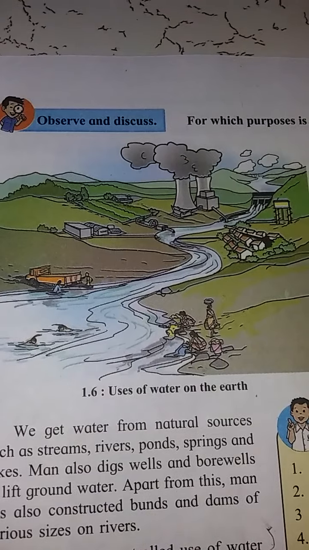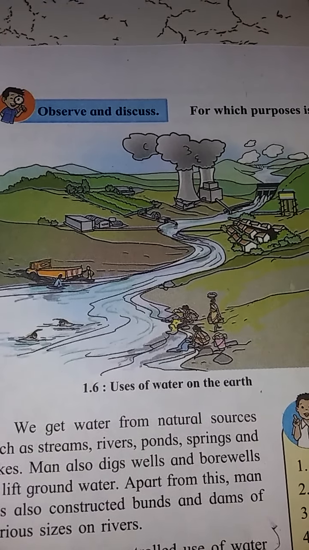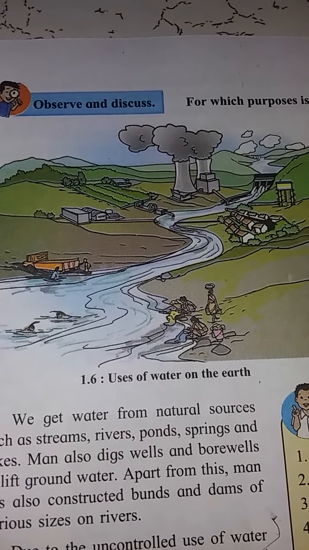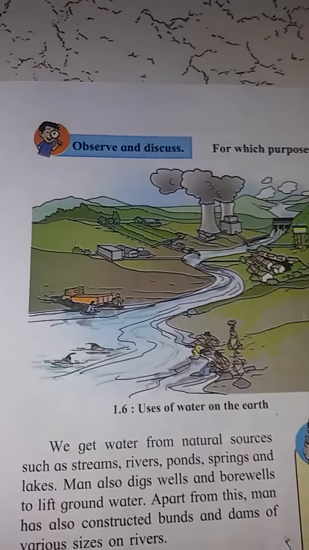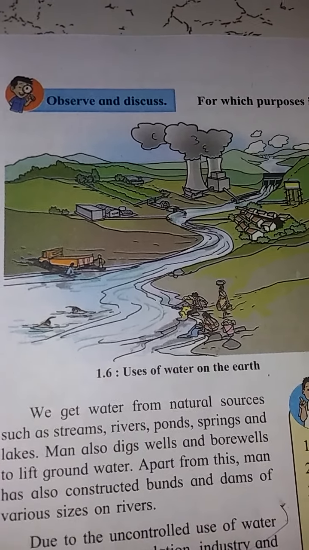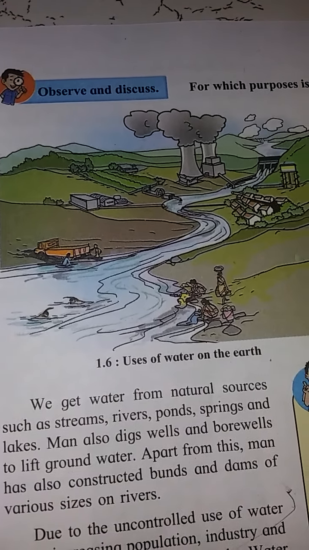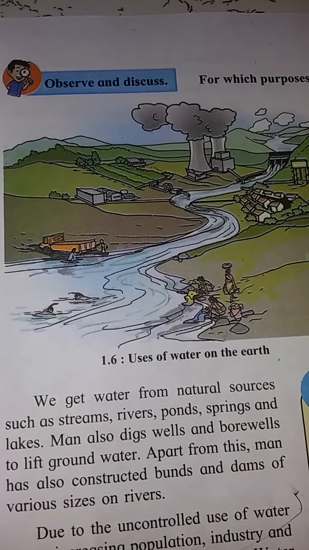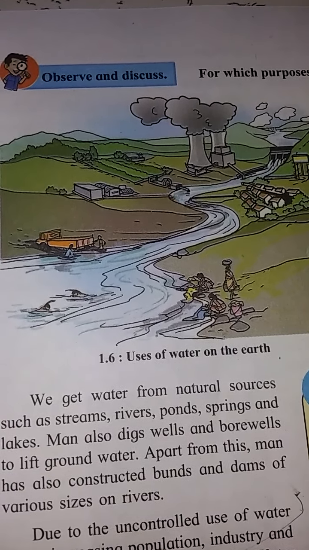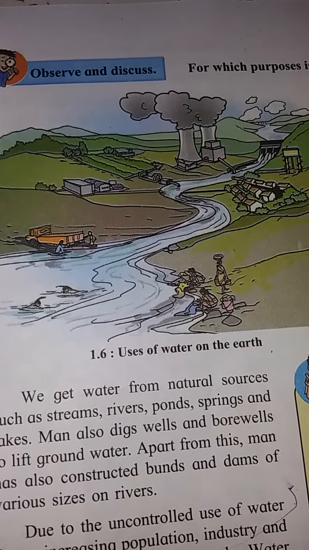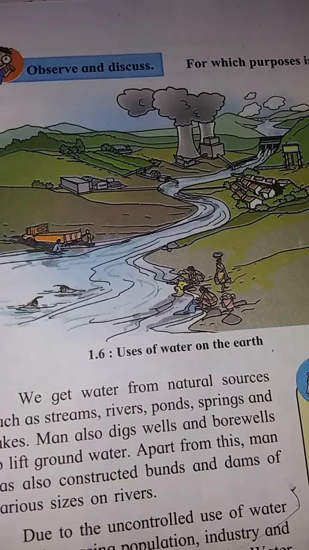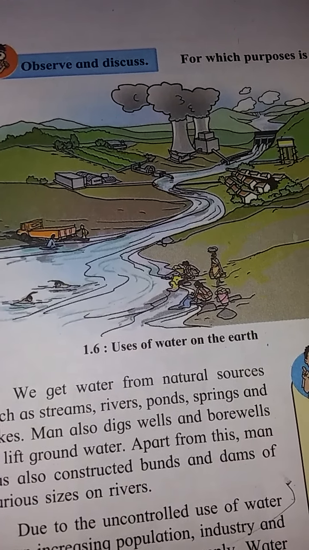Now next, scarcity of water. The level of water is decreasing day by day. The amount of water that is available on this earth is reducing. This is due to the uncontrolled use of water and increasing population, industry and farming.